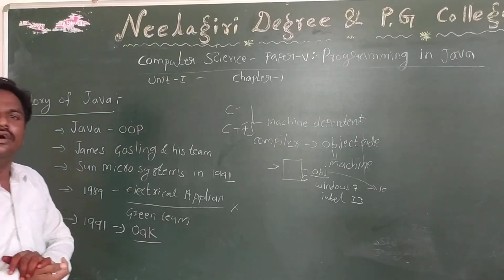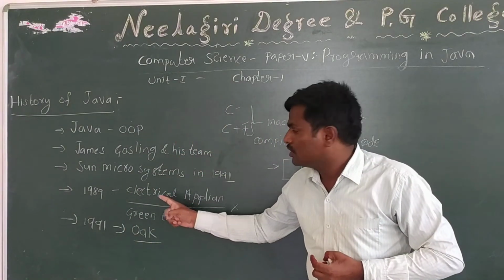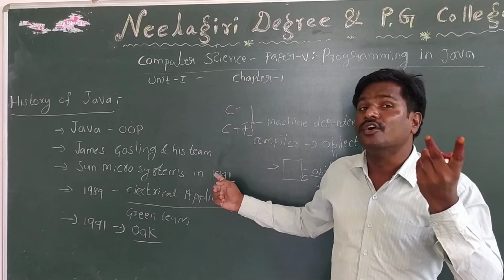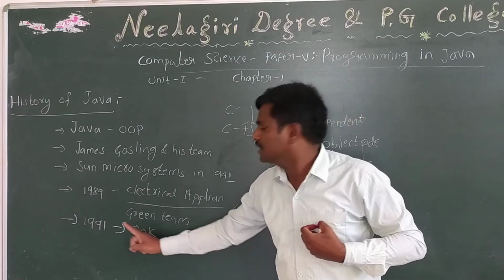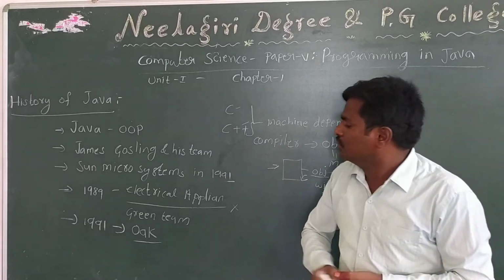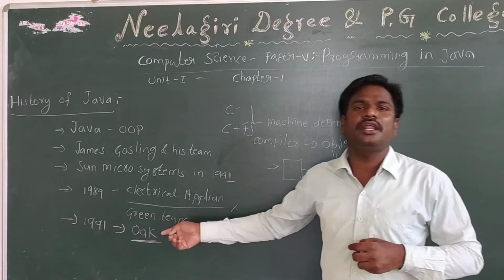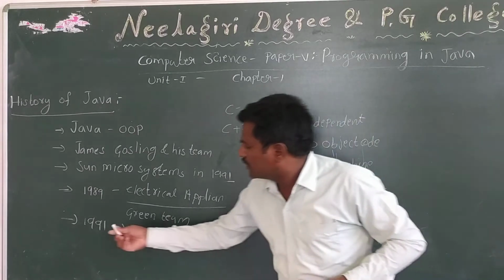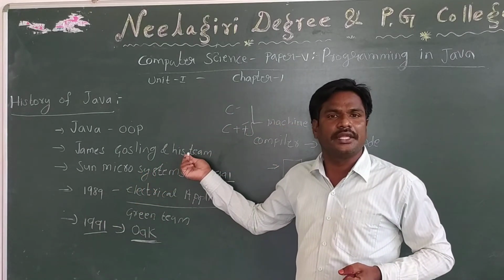The name was Oak. To develop the software for these electrical items, we needed a new programming language. First, they invented the new programming language in 1991. The name given was Oak. Generally, Oak is a country name in the USA. That was released in 1991 by James Gosling.